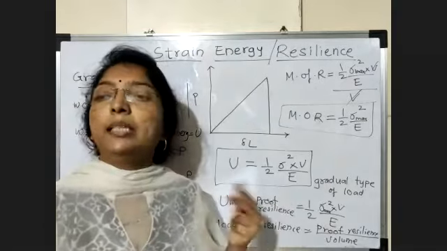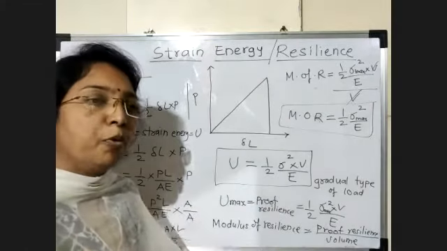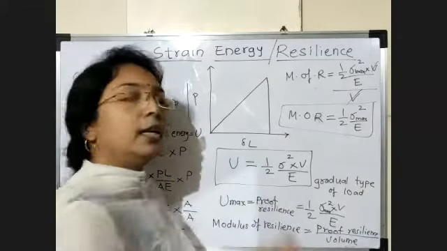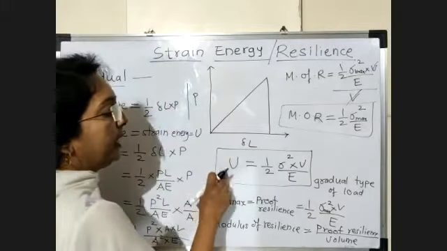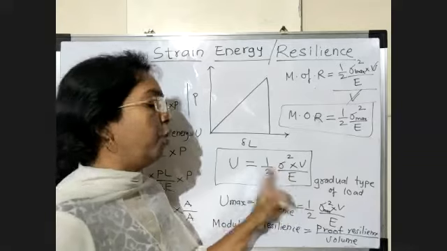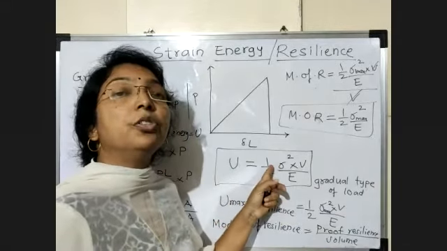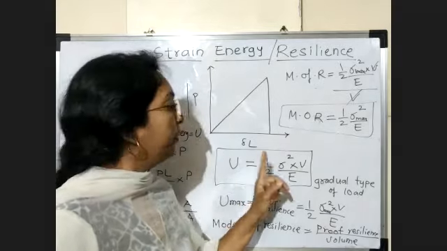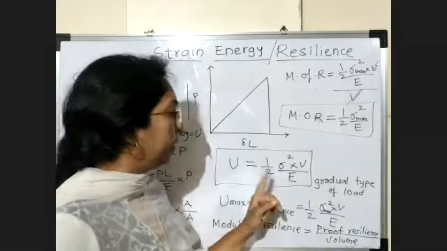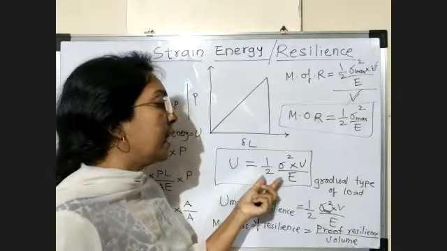So simply we say that for any type of loading, either gradual, sudden or impact, the formula of strain energy remains the same, that is half sigma square V upon E. Now what is sigma? This is nothing but the stress. V means volume and capital E means modulus of elasticity.